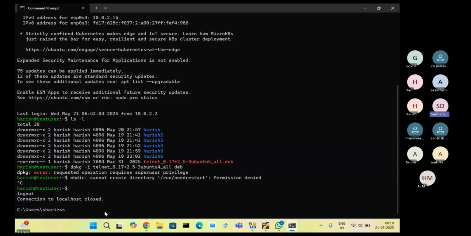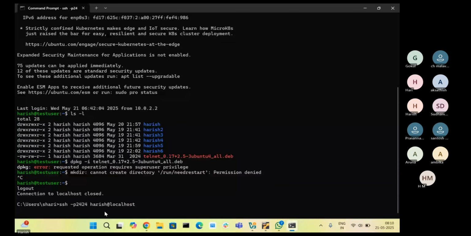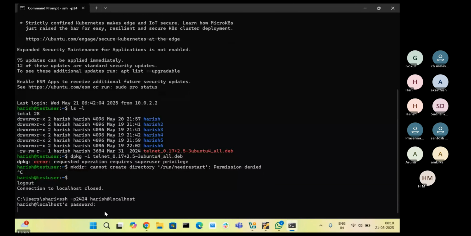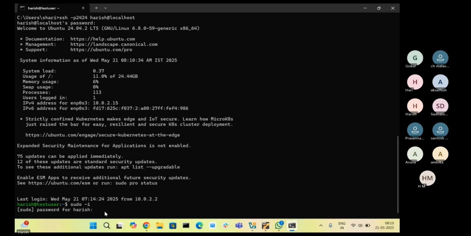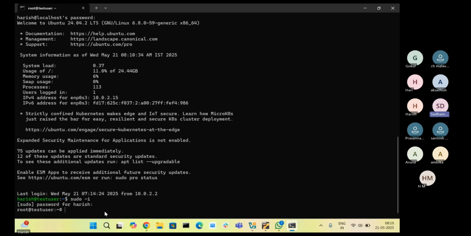You cannot log into the root user directly by default. First, you have to log in with your user. Give up arrow, why are you trying to type? Up arrow, and execute. Give the password of the Harish user. sudo -i. Give the password of the Harish user. Now try to run the command. It will work.